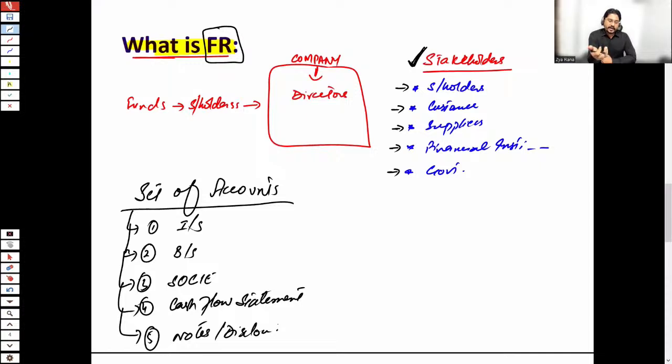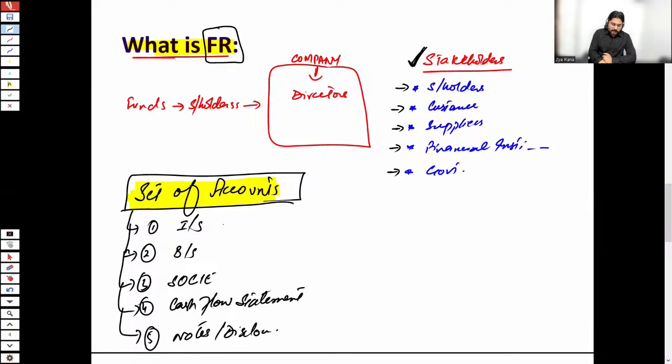So that is the reason they would be preparing a set of accounts. What is the reason for publishing these financial reports? Because there are different stakeholders who are interested in knowing the company's performance. So how can they know about the company's performance? They would be following the financial reports. They would be looking at the set of accounts, and the set of accounts has 5 elements.